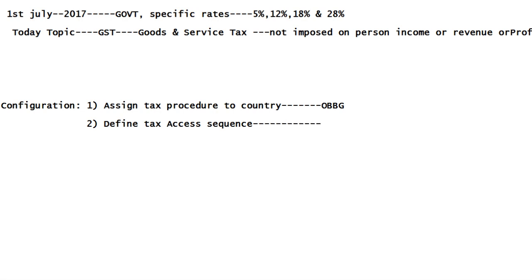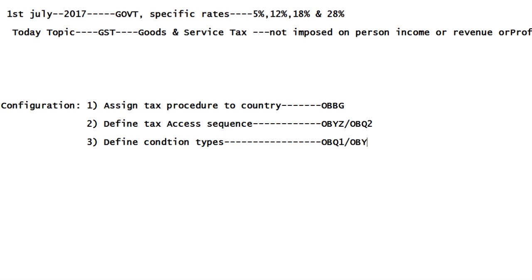The T code is OBYZ or OBQ2. And the third configuration is define condition types. The T code is OBQ1 or OBYZ.